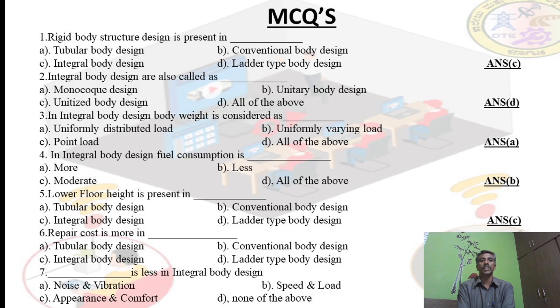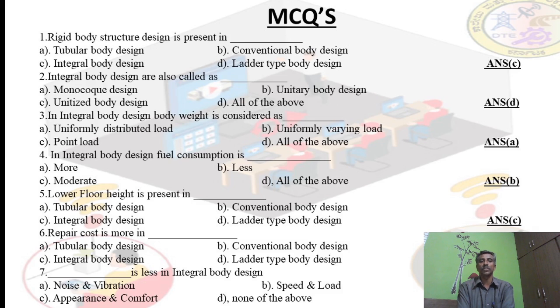Then the second one: integral body designs are also called monocoque design or unitary body design. All of the above is the correct answer. Next, the third MCQ is, in integral body design, body weight is considered as a uniformly distributed load. That is, the answer is A. See, it is not considered as a varying load or a point load or any of the other loads.